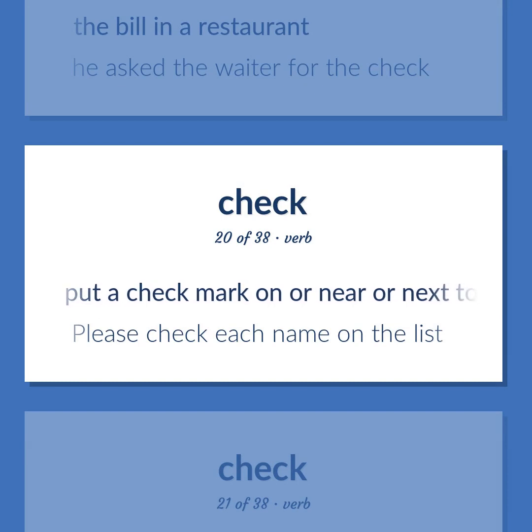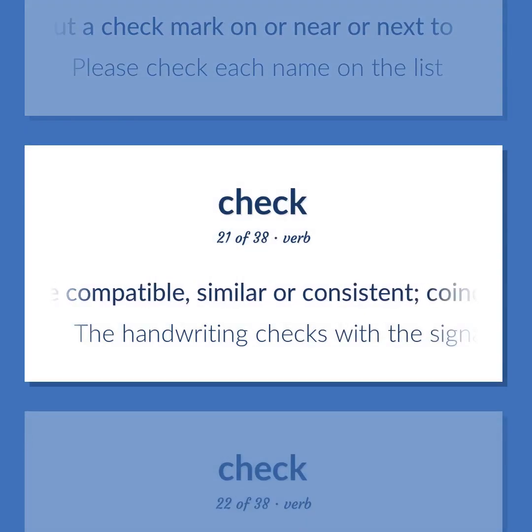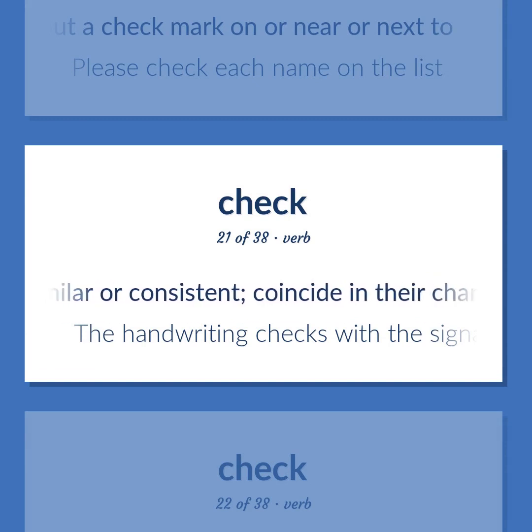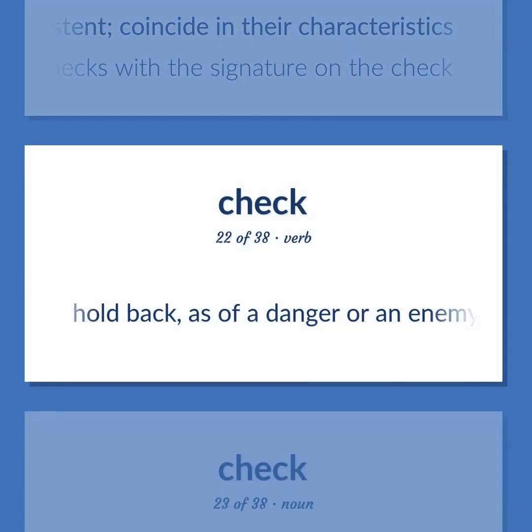Put a check mark on or near or next to. Please check each name on the list. Be compatible, similar or consistent. Coincide in their characteristics. The handwriting checks with the signature on the check. Hold back, as of a danger or an enemy. Check the expansion or influence of.